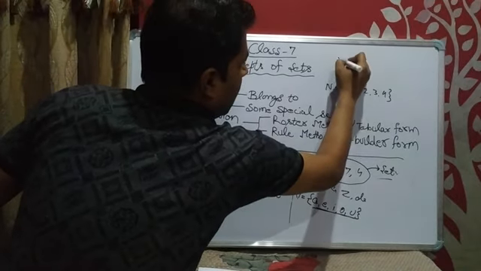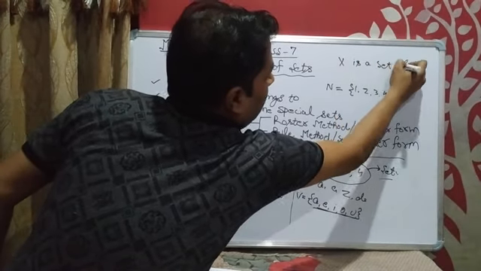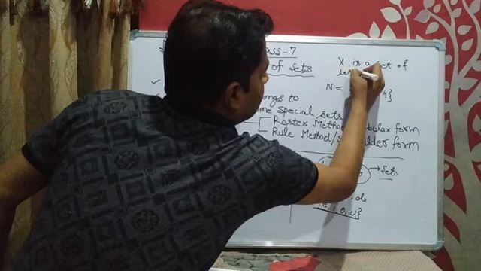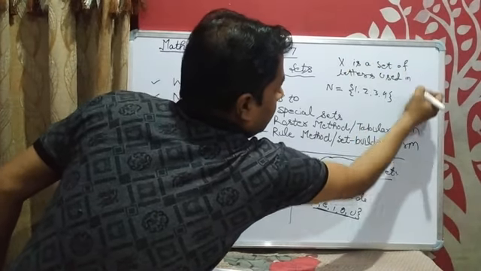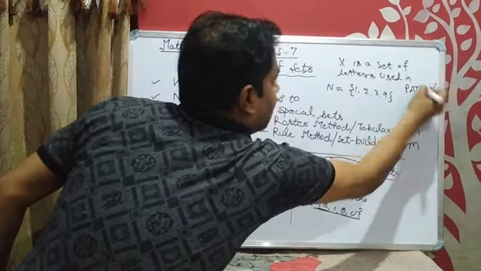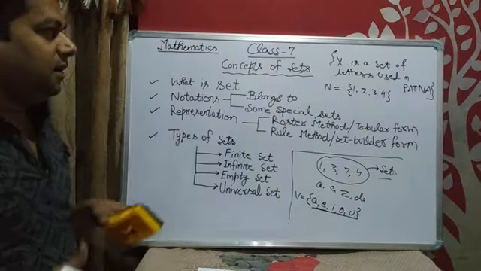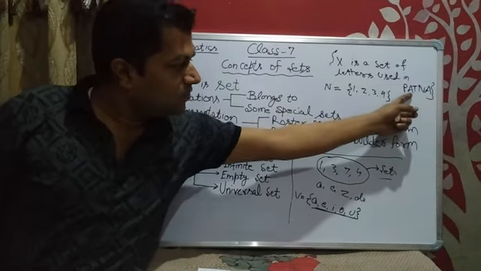Suppose X is a set of letters used in Patna, P-A-T-N-A. X is a set of letters used in Patna. So how many letters are we using here?